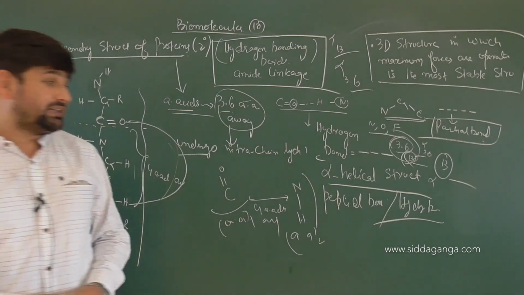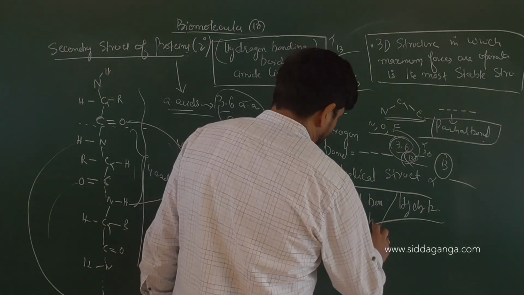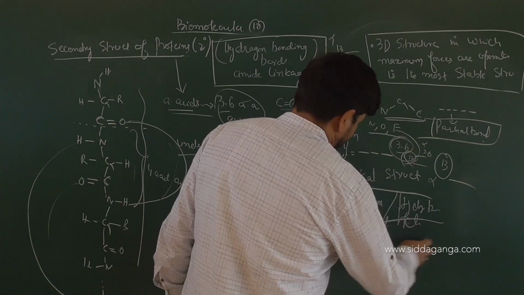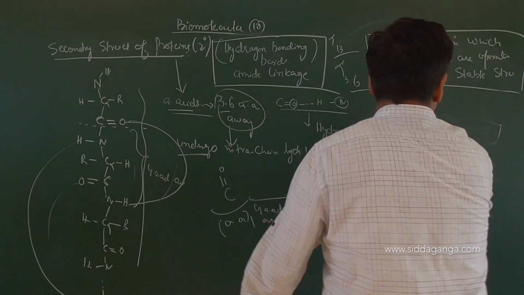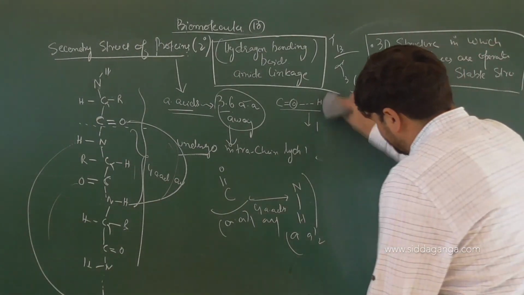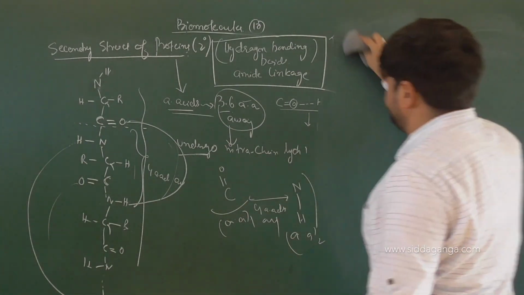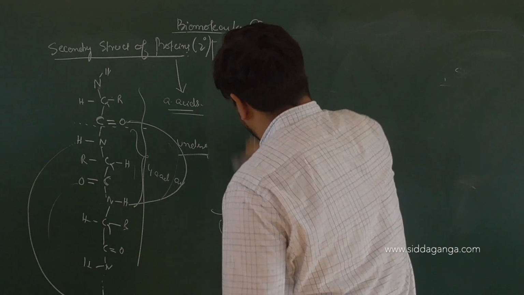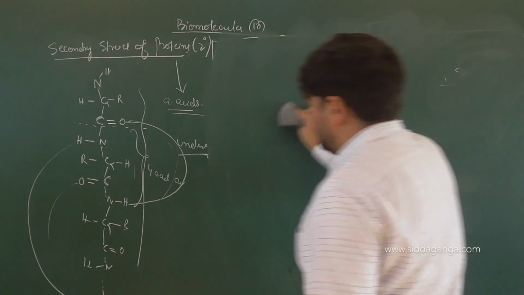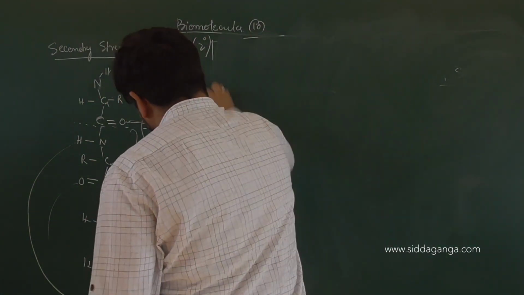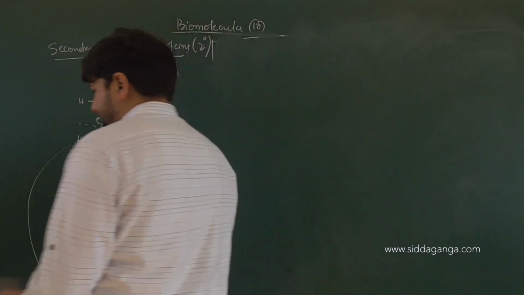So by this folding, we will get the secondary structure of the protein, and how it would look like. Remember that the alpha helical structure is a right-handed helix. I will show you the diagrammatic analysis of it, children. So in secondary structure, remind yourself, besides having peptide bonds, what is the link additionally available? Yes, hydrogen bonds.